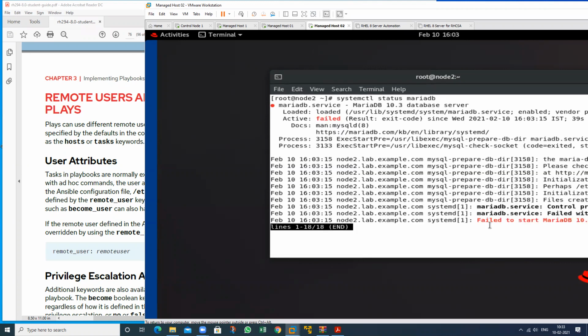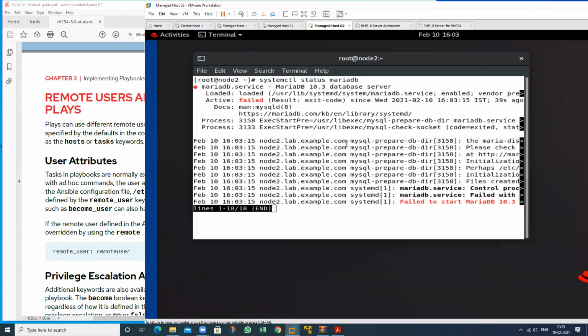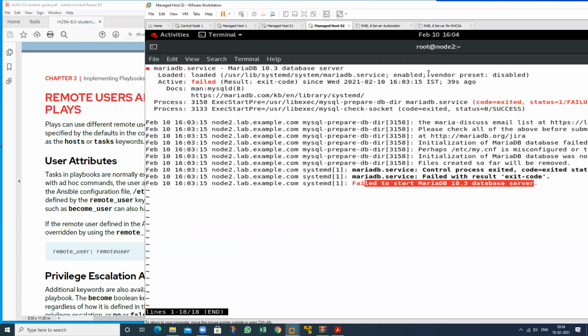So we have an issue regarding this one. Failed to start MariaDB. Okay, this service is enabled also, but we have some failing issue.